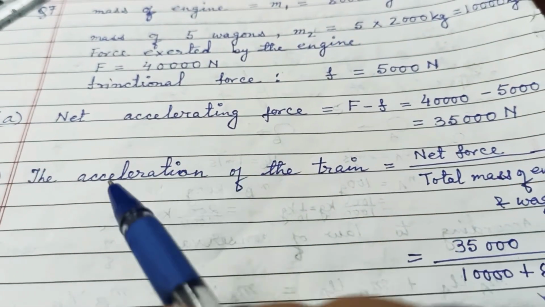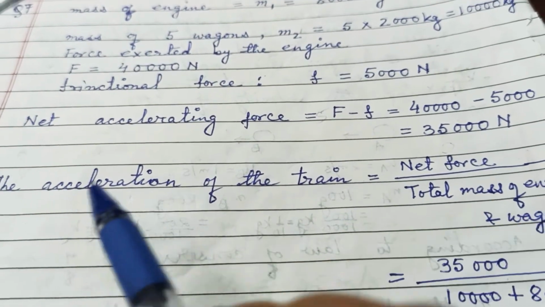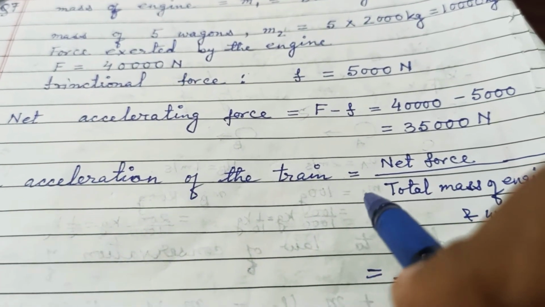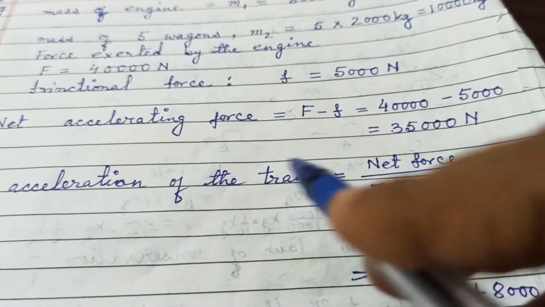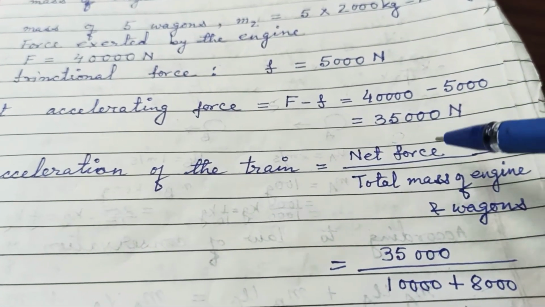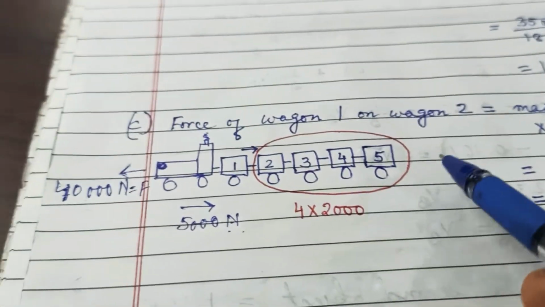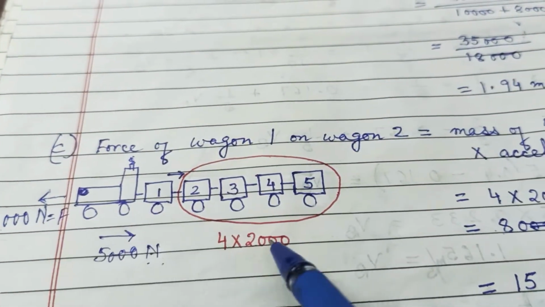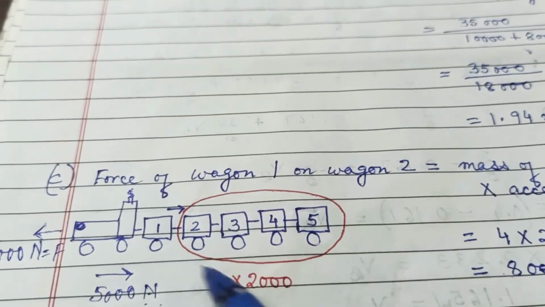Now we have to find out the acceleration of the train. Force equals mass into acceleration, so acceleration will be force upon mass. But the mass is for the whole system, including the engine and the 5 wagons.